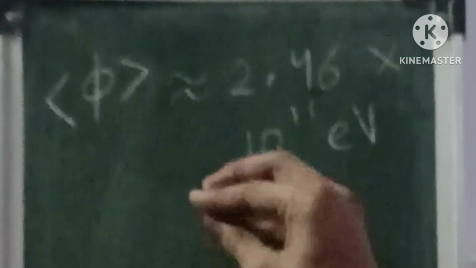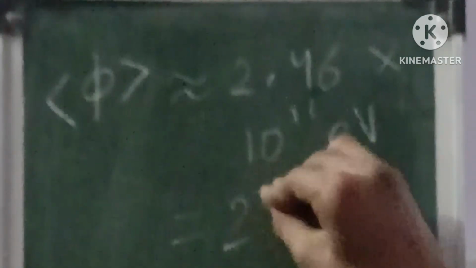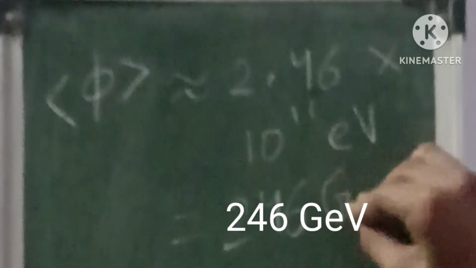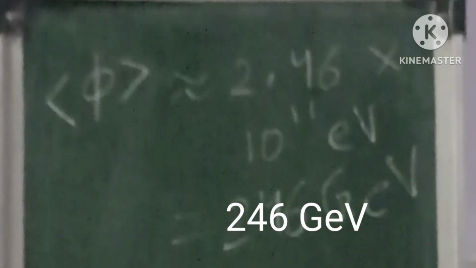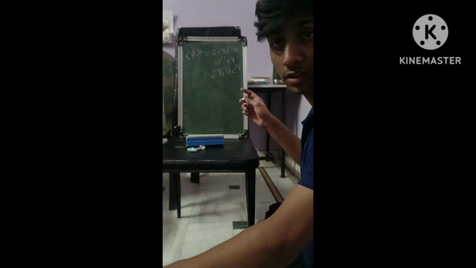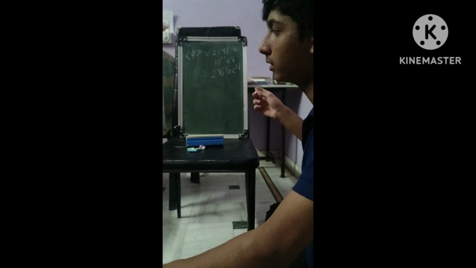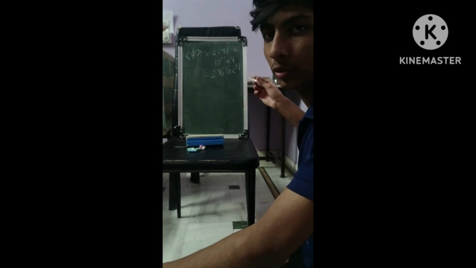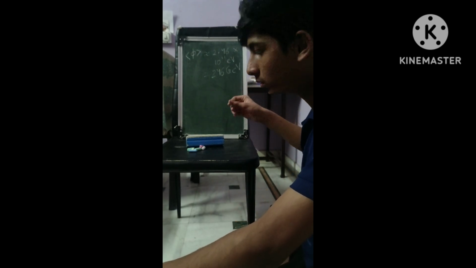Or we write 246 giga electron volt, and this is just an estimation. We cannot be sure about the actual value.